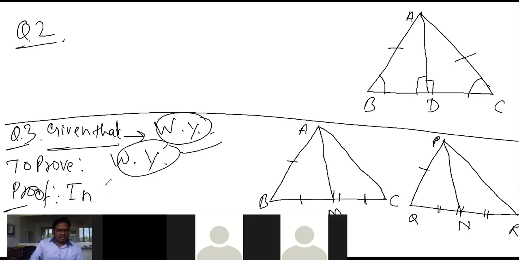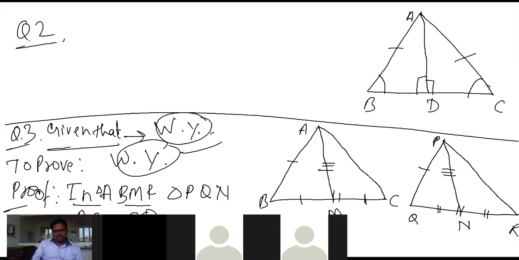We are moving in triangle ABM and triangle PQN. Look at here. AB is equal to PQ, and AM, this one also equal, beta. AM is equal to PN. And the third thing we don't have directly.